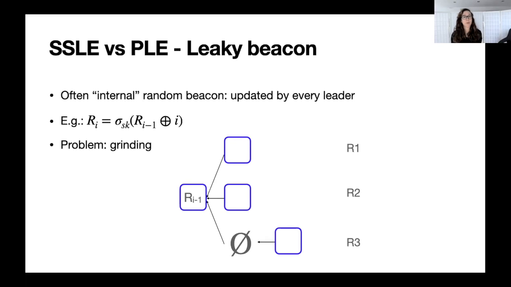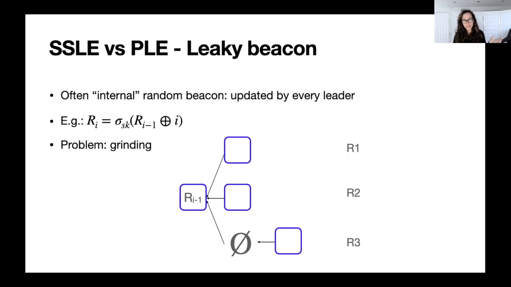So what is the problem of grinding? Let's assume that we are in the PLE case and that the adversary controls 2 players that are elected leader in the next round. So the adversary was lucky. Then the problem is that these 2 players are going to create 2 different random beacons, R1 and R2, because they have 2 different secret keys, so the signature is going to be different. And the adversary could choose between R1 and R2.